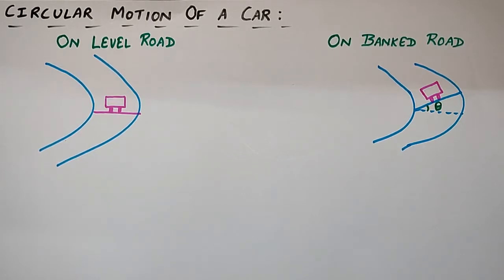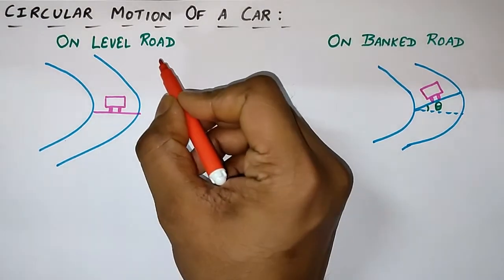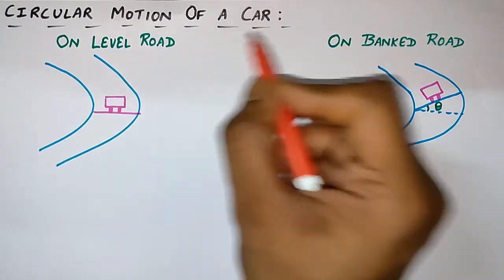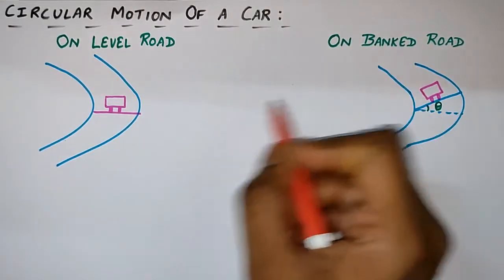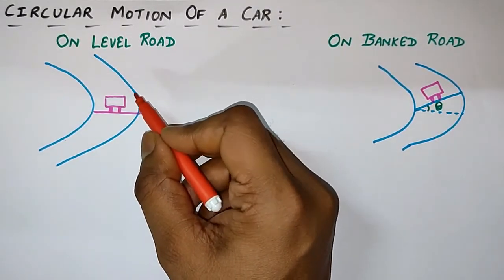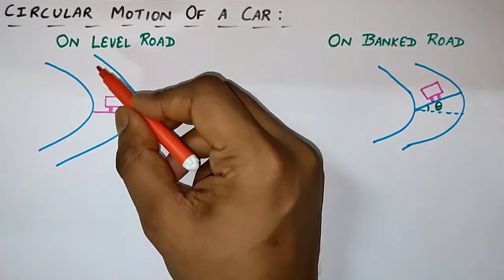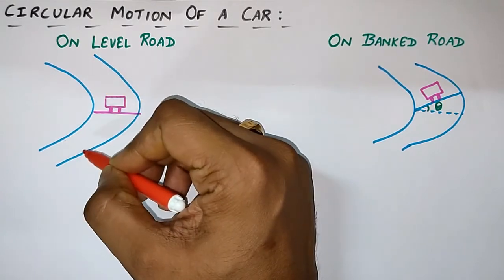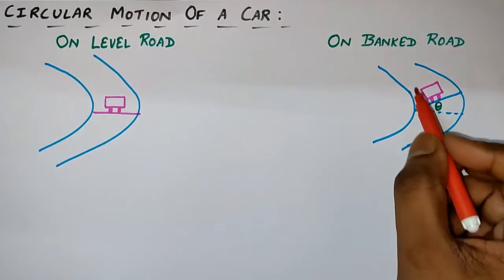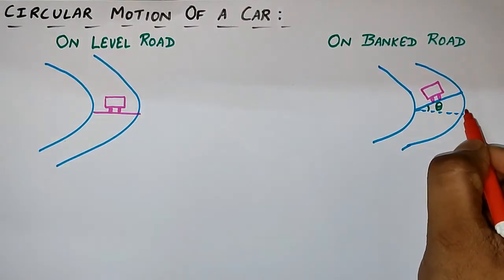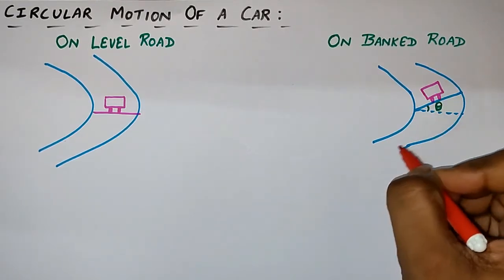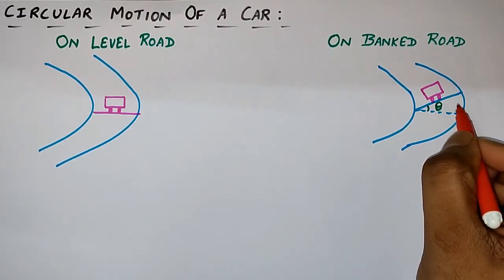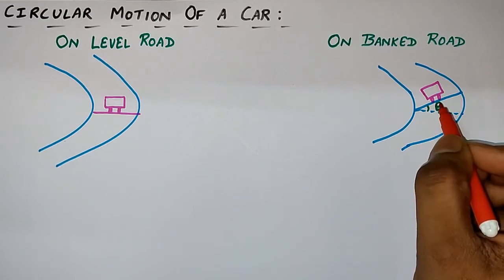In this video, we will talk about the circular motion of a car on the road. There are two types of roads. First one is level road and the second one is banked road. What is level road and what is banked road? Level road is one in which the level of the road does not change while taking the turn, but in banked road the road is raised outwards. When the car takes turns, the road is raised outwards to increase its speed.